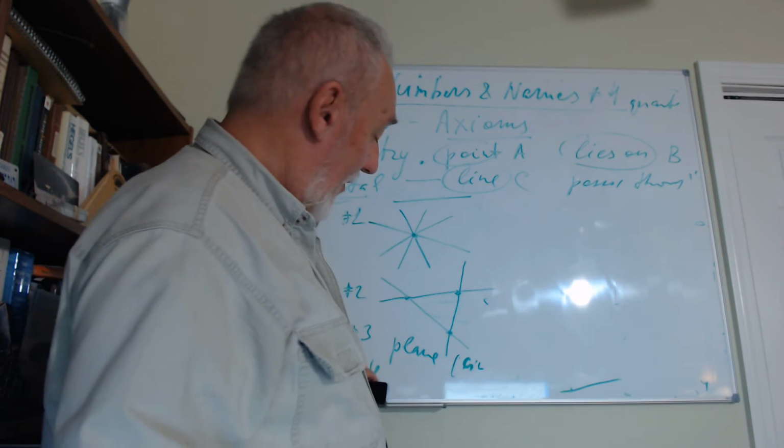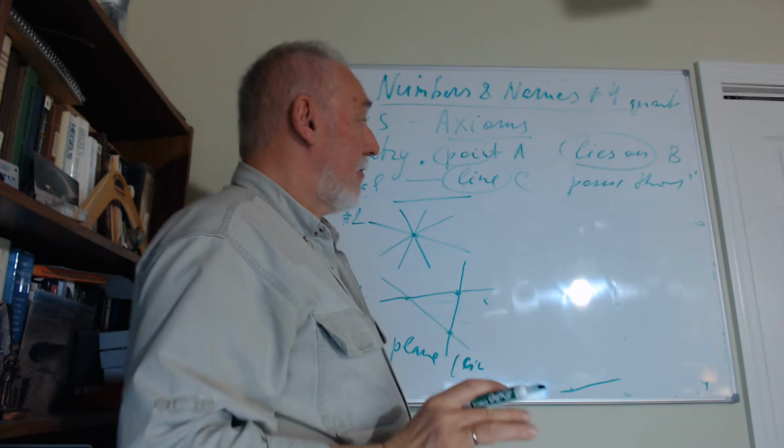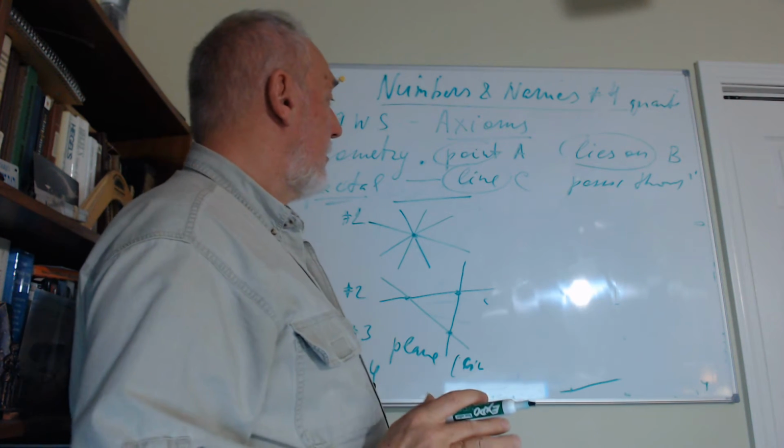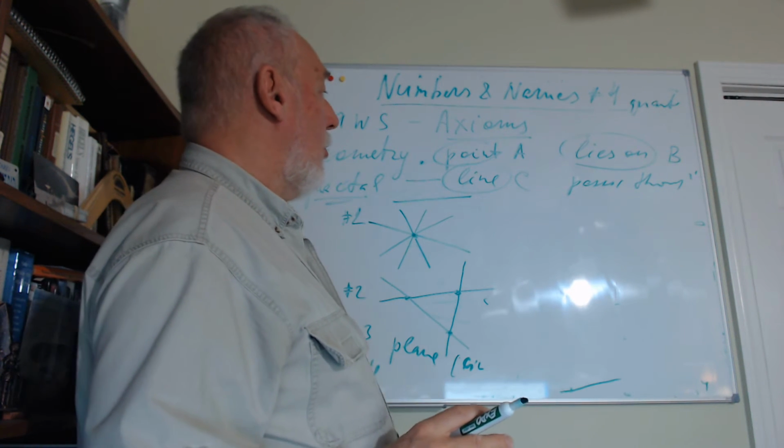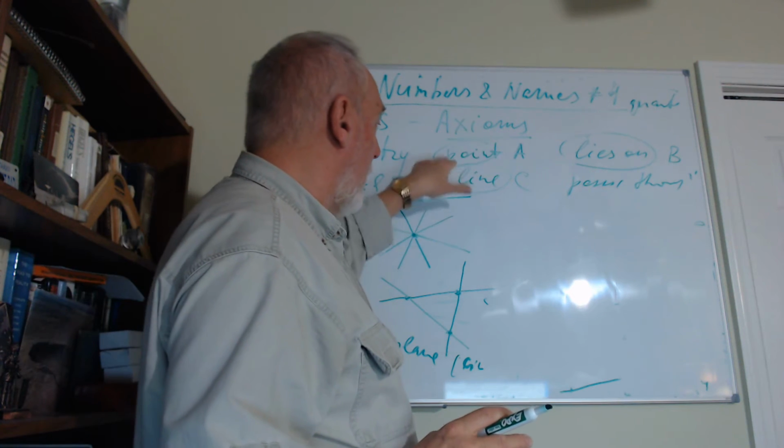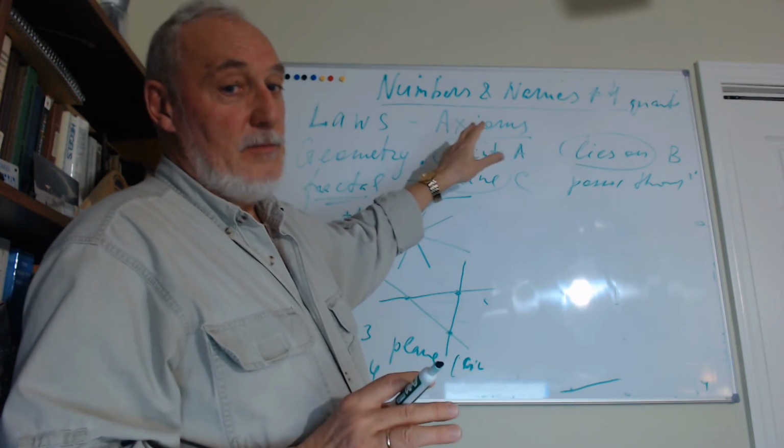I have a question. Did you name a point A, point B, and a line C? No. I mean the word point, or the term, as we say.